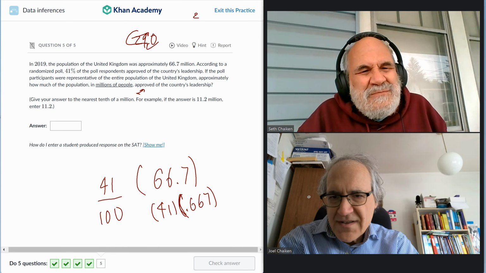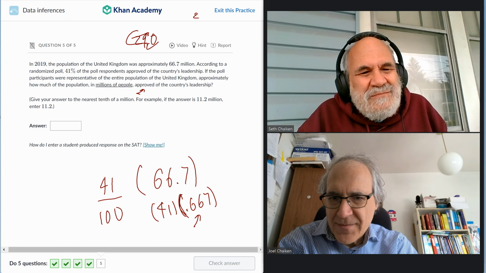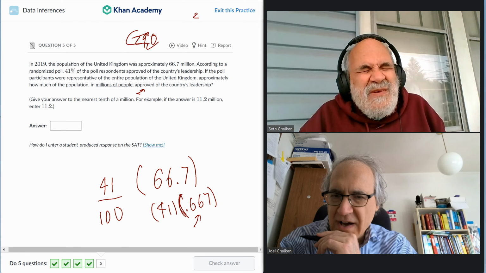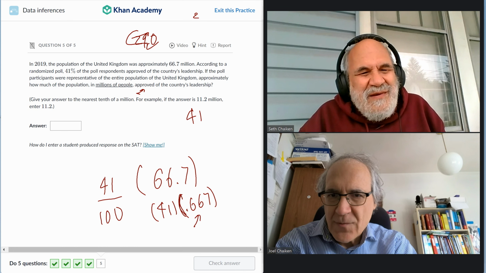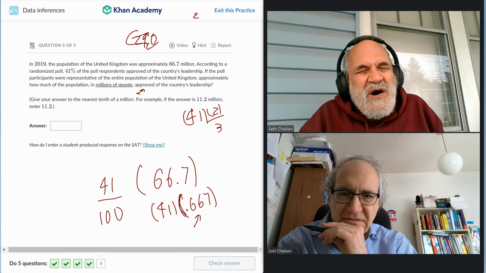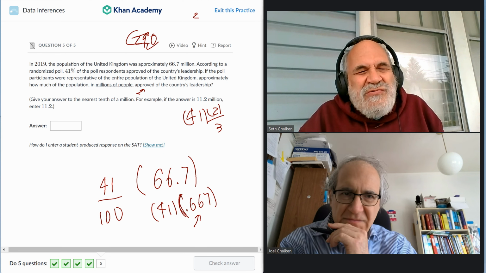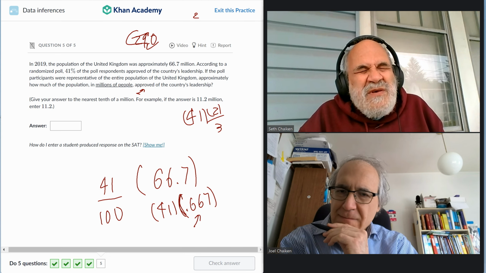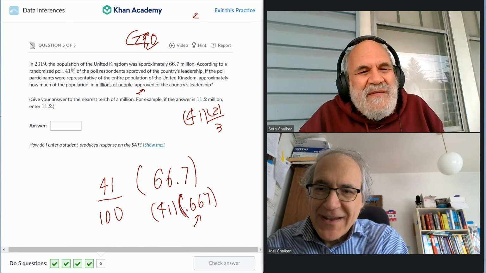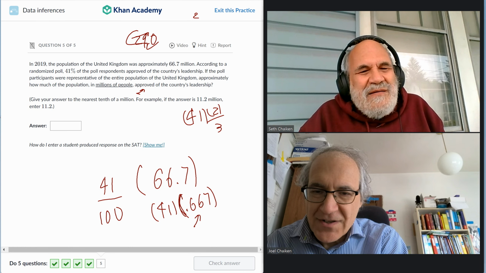Yeah. Now this looks a lot like a pattern. That looks a lot like 2/3. Doesn't it? Is that going to help us? 41 times 2 divided by 3. That's dangerous. It differs from 2/3 by 1 decimal place in 3. So I think you have to be even more detailed. No, we don't. I don't think so. But anyway, we're not going to do it that way anyway. Wow, we have to raise the white flag and surrender on this one.